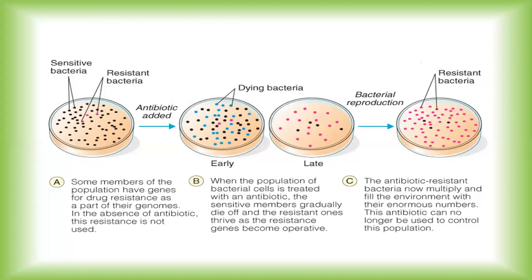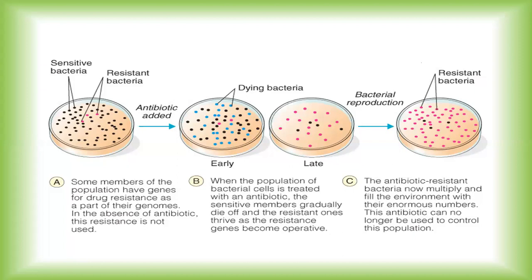In the next petri dish, the antibiotic is added. The blue ones are the dying bacteria. These are the sensitive bacteria which are dying rapidly. And in the third petri plate, you can see the pink dots. These are the resistant bacteria. They have brought certain mutations, certain alterations in their bacterial cell wall, due to which that particular antibiotic is not found to be effective.